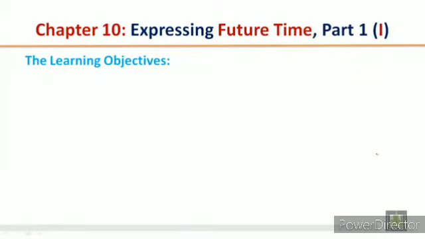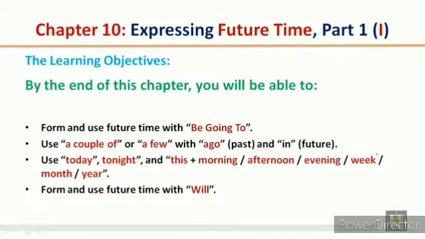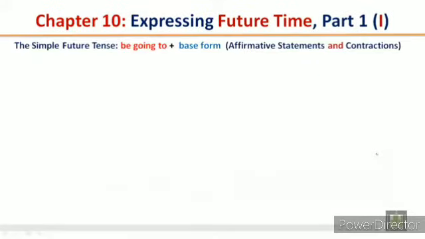The learning objectives. By the end of this chapter, you will be able to form and use future time with be going to. Use a couple of or a few with ago, past and in future. Use today, tonight, and this plus morning or afternoon, evening or week or month or year. Form and use future time with will.